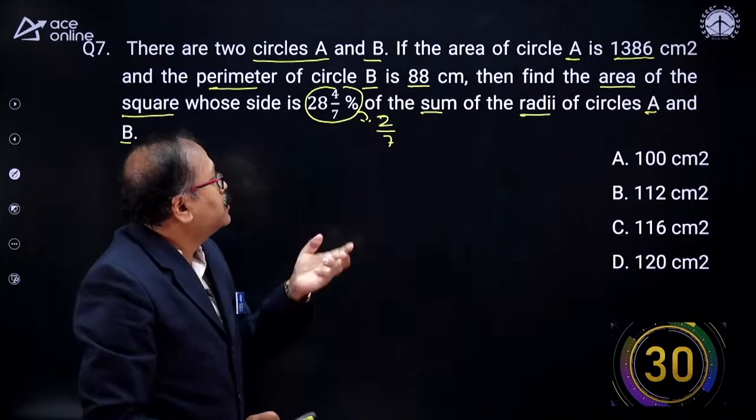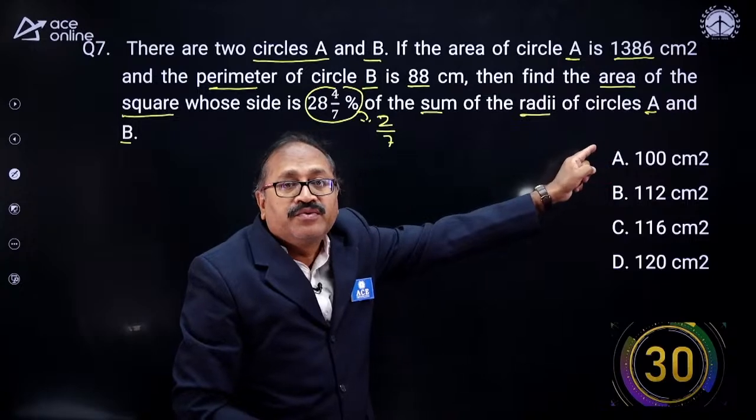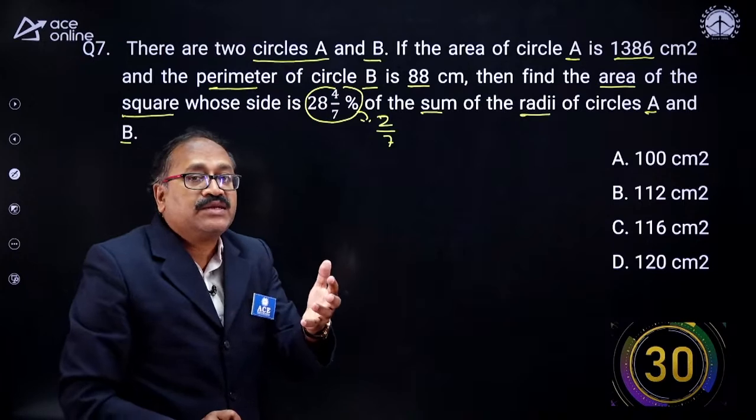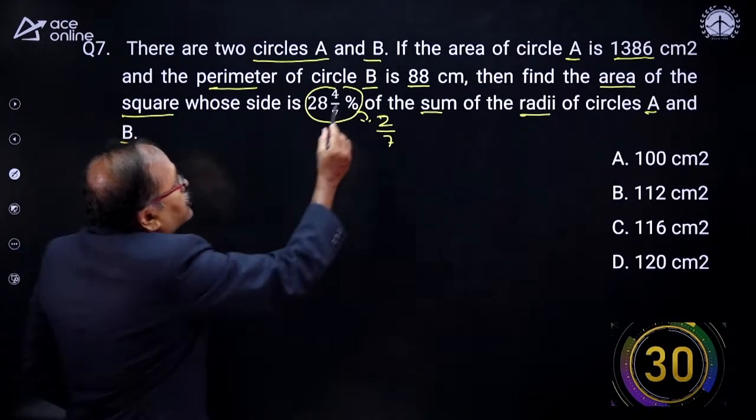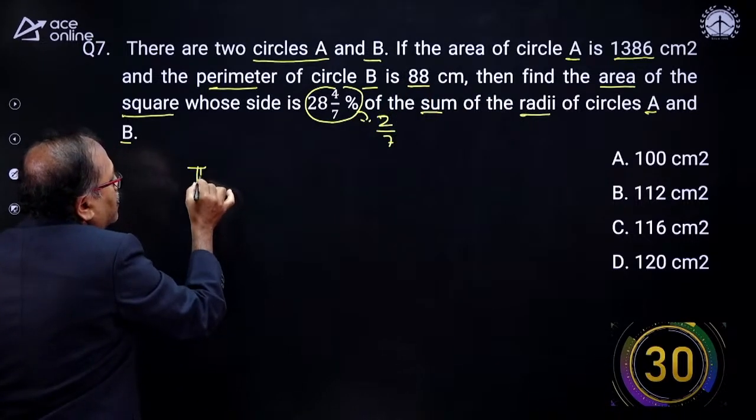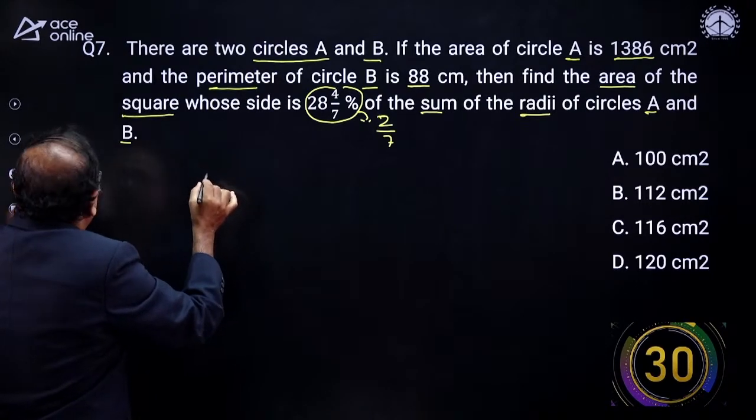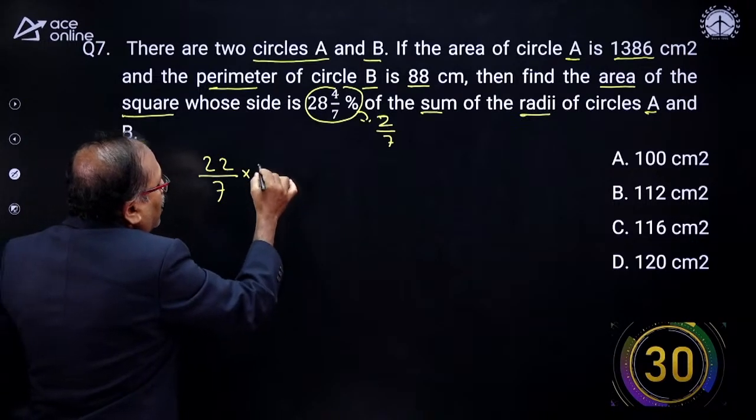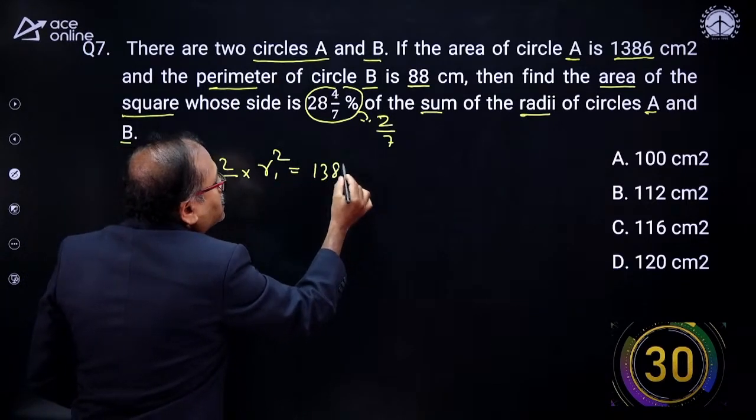So what is the side? Side is 2/7 of the sum of radius 1 and radius 2. So I need to find out radius 1 and radius 2. And for that, what is the supporting statement? Likhita, supporting statement ento nadamma. So the first one, we have an area. Given to us is pi, that is 22/7 into R1 square, which is equal to 1386.